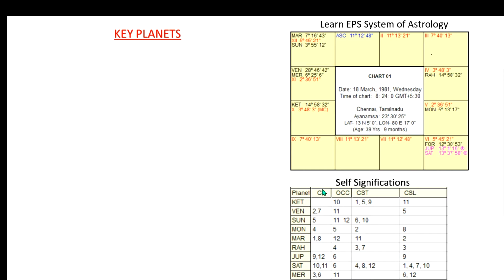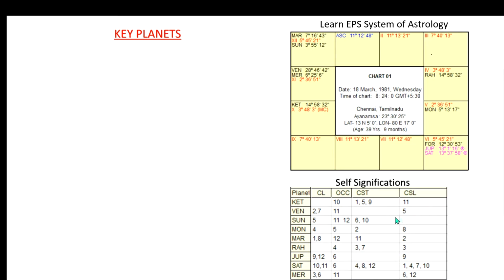Each planet's cuspal lordship, occupying house, cuspal star lordship and cuspal sublordship are all considered as the self-signification of a planet. A planet can have many houses. According to the event, those houses may be favorable or unfavorable. For example, when we are talking about whether Ketu or Venus is supportive for a particular event, based on the event's favorable houses, we have to check whether the planet has a favorable house in the cuspal lordship, further supported by a favorable house in the occupying house, further supported by the cuspal star lordship, and further supported by the authority house, the cuspal sublordship.